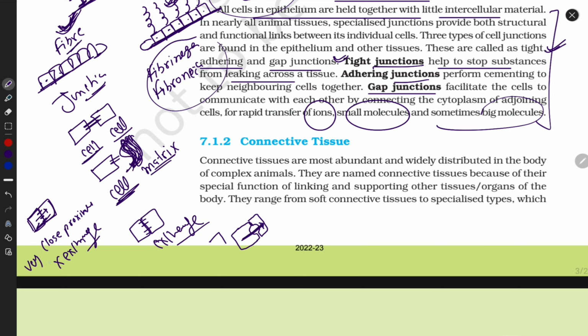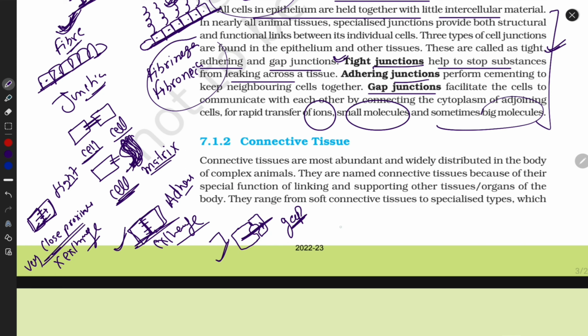So this is the tight junction. They don't let anything cross. Adhering junctions adhere with the surface and with other cells. They can exchange a little bit. And in the gap junction, according to their name, guys, gap, the maximum amount of molecules and ions can cross. According to the name, tight means tight, and adhere means giving surface.